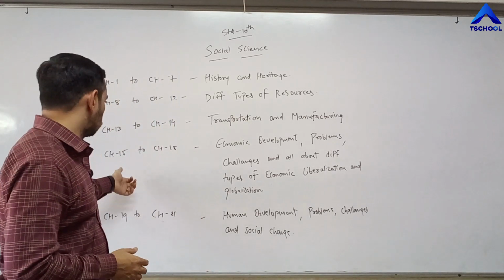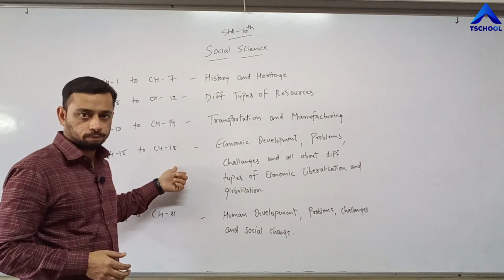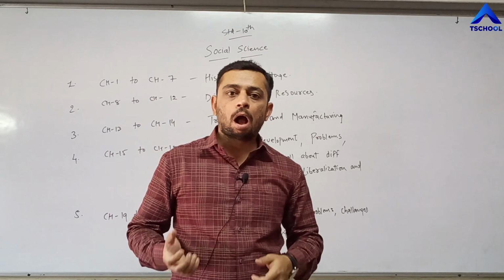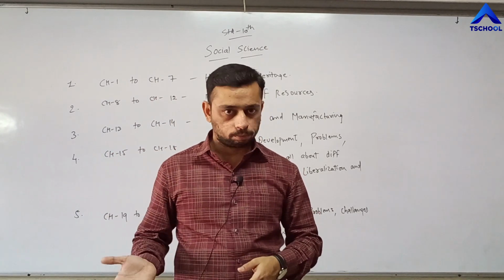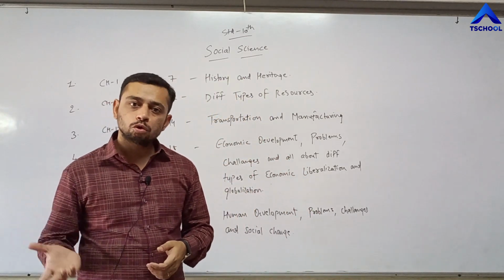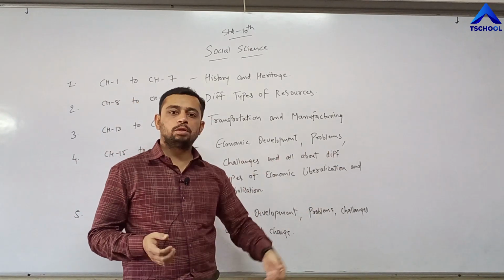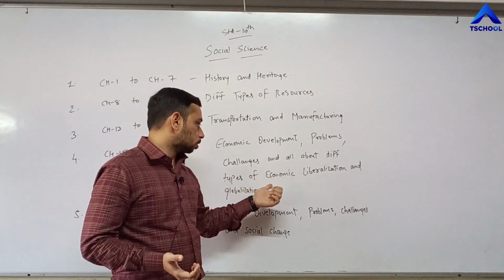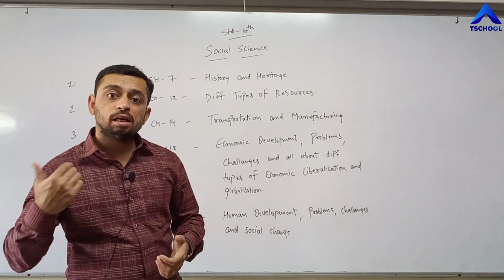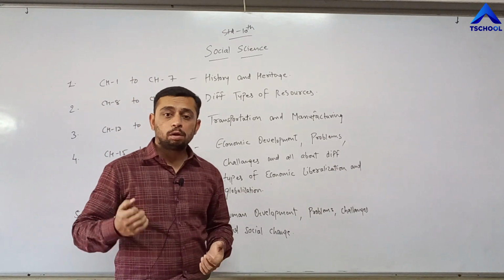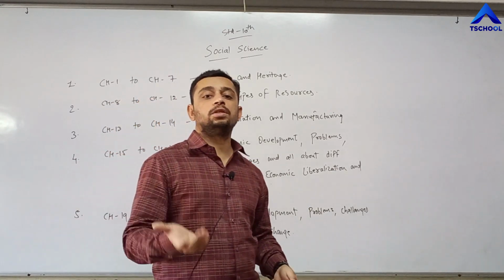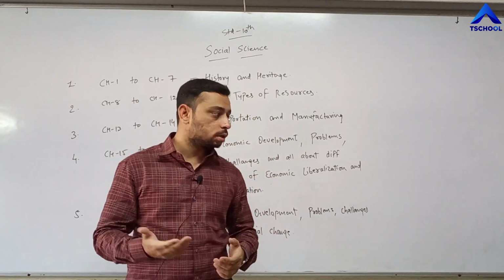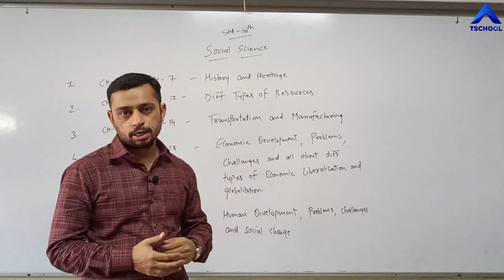Next, point number 4, that is chapter number 15 to chapter number 18. In these chapters, you are going to learn about economic development. How is economic development done? What are the criteria used by the government? What are the problems that India is facing in terms of economic development? What are the challenges? What are the different types of economic liberalization given by the government? What are the different kinds of economic globalization accepted throughout the world? You are going to learn all these things in chapters 15 to 18.